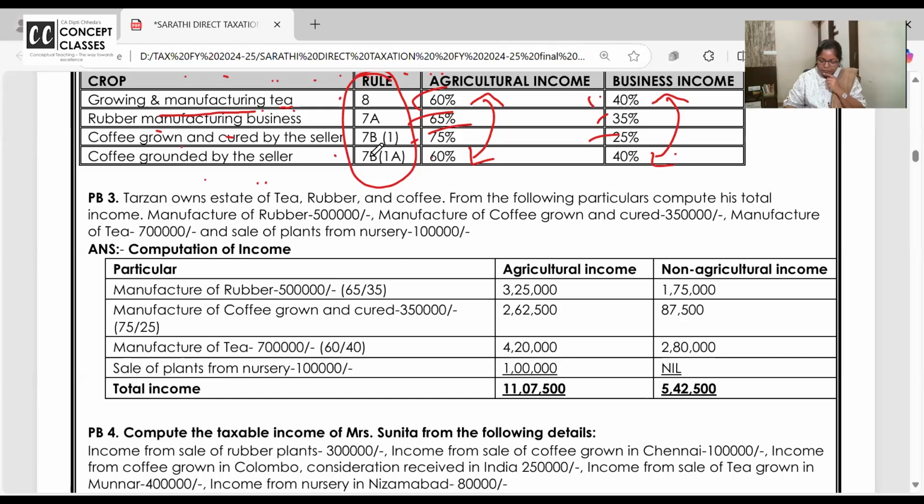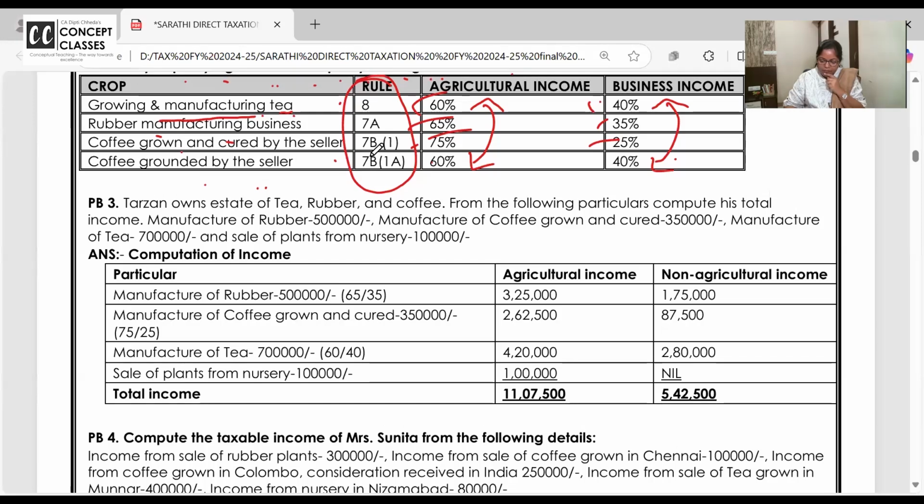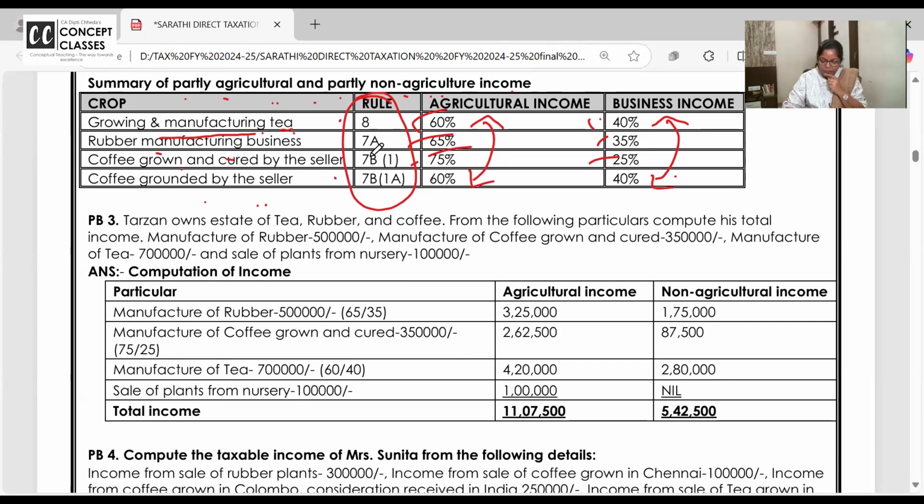We will work out one problem in the notebook. Yeah, पूछो. Ma'am, ये जो agricultural income और business income है, if it is about tea, if it is 1 lakh, 1,60,000 is non-agricultural. Sorry, agriculture is not taxable. Yeah. Listen, first you calculate your business income.